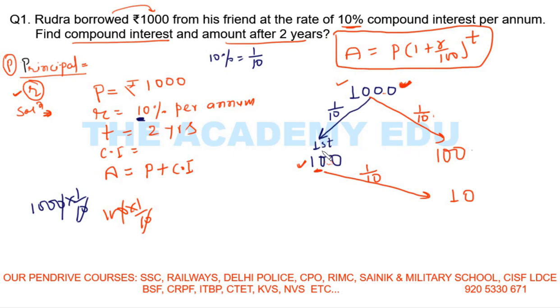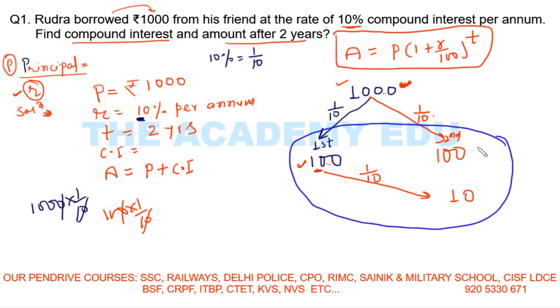Now total 2 years are complete. First year this one, second year this one. So this is the second year, right? So what is my total interest now? So this is the interest, right? So what is the interest? 100, 110. So total interest is 210 rupees.